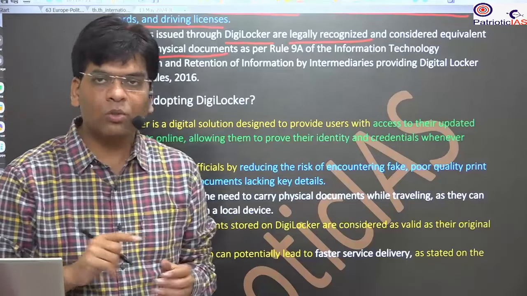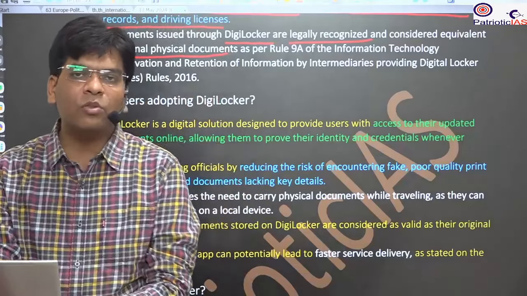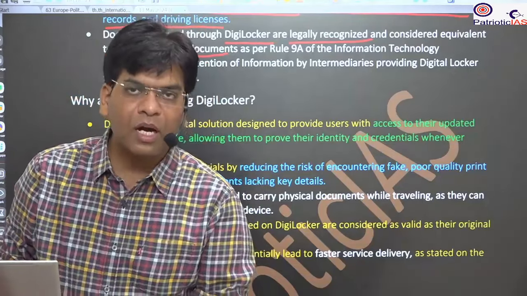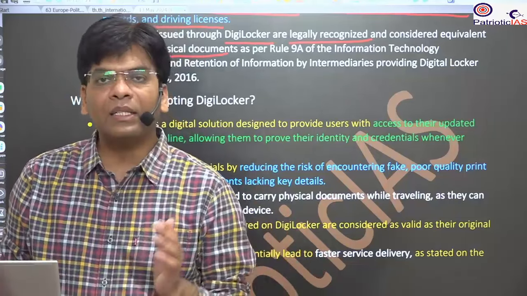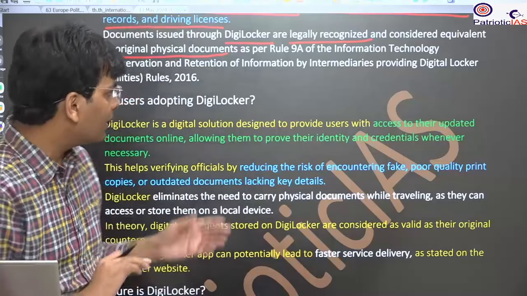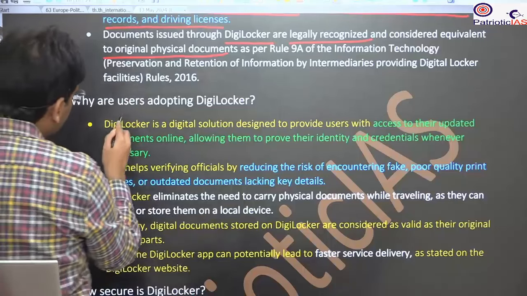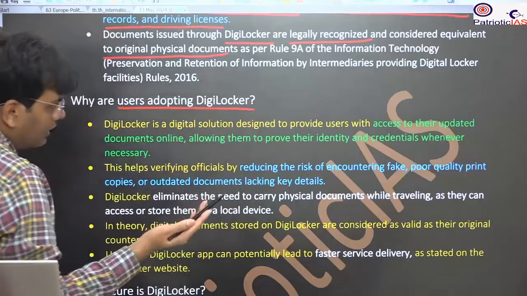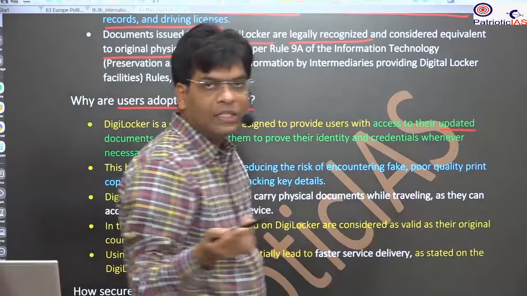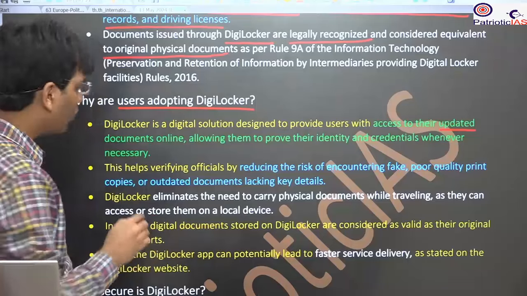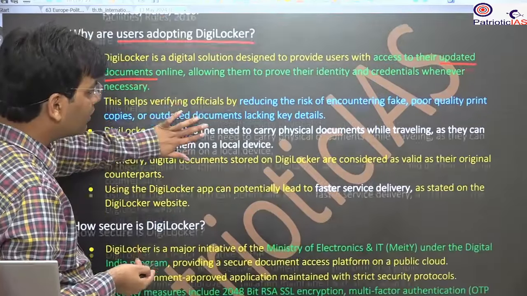This is the good thing. We can even save the environment. You do not need to use more and more paper, because paper is manufactured from trees. The raw material for paper manufacturing is the tree. That's why we can save the environment. So why are users adopting DigiLocker? It is easy to access their updated documents. If there is any change, you can get the updated documents. You do not need to go for physical modification or physical change now.